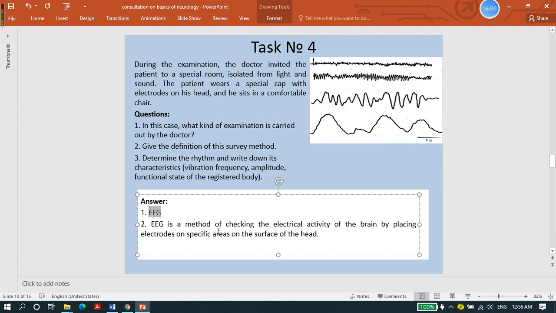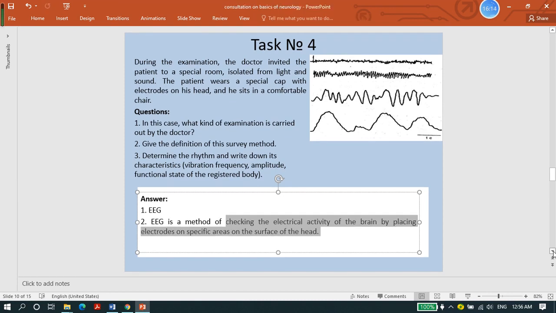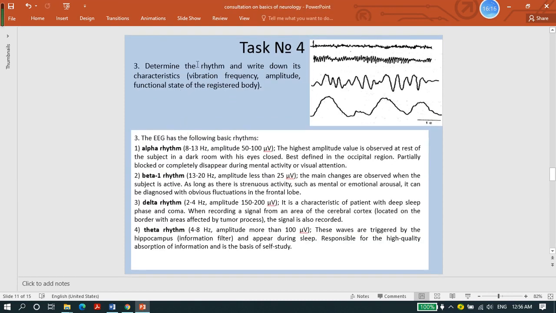Then we are asking you to give a definition of EEG. So we give a simple definition: it's a method of checking the electrical activity of the brain by placing electrodes on specific areas on the surface of the head. And the third one, we are asking you to determine the rhythm and write down its characteristics, its frequency, amplitude, and its functional states of the registered body.